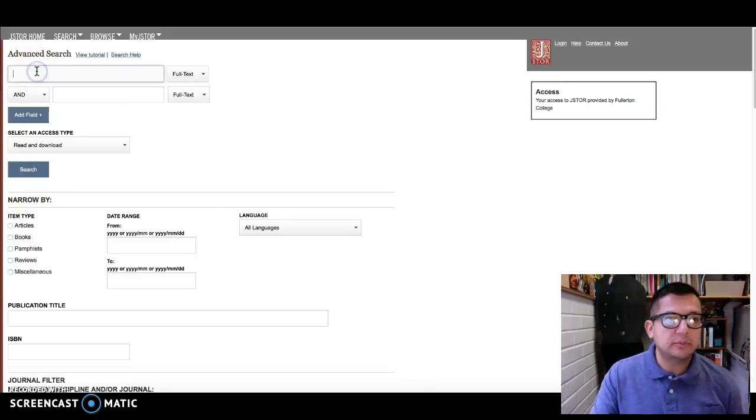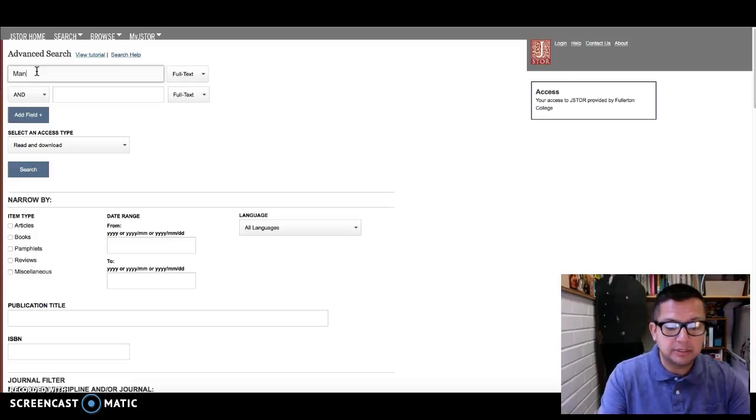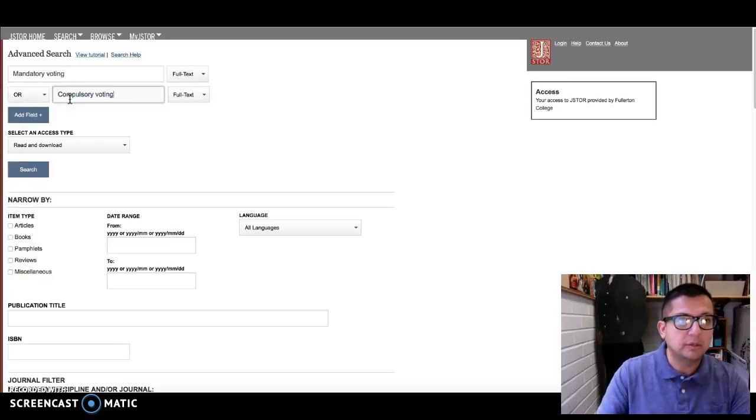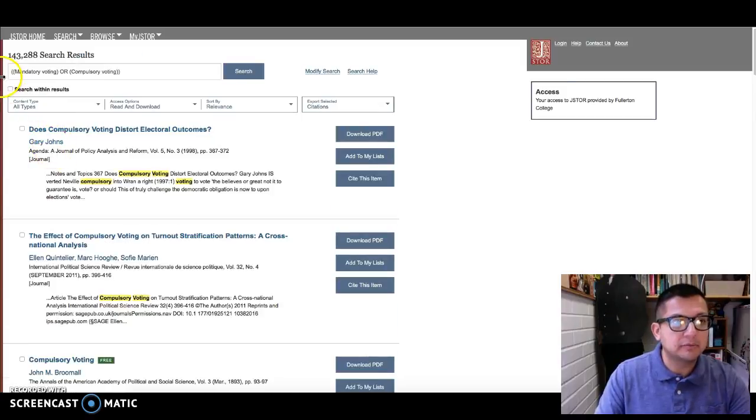And since this week's topic is mandatory or compulsory voting, those are the terms that I'm going to put in here just to get a search started. So mandatory voting, and I'm actually going to put or. I'm going to use these options over here and change it from and to or, and I'm going to put compulsory voting. I put it in earlier so you can see it automatically pops up. When I first put that in, I'm going to click on search and see how many results I have, which are 143,000. That's a lot.